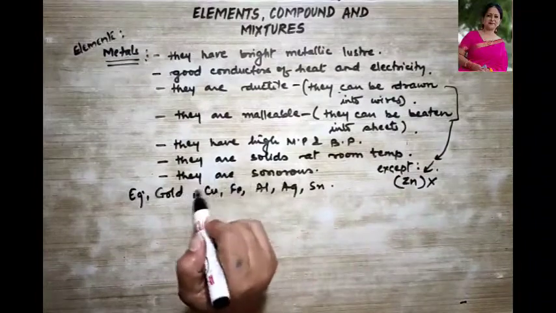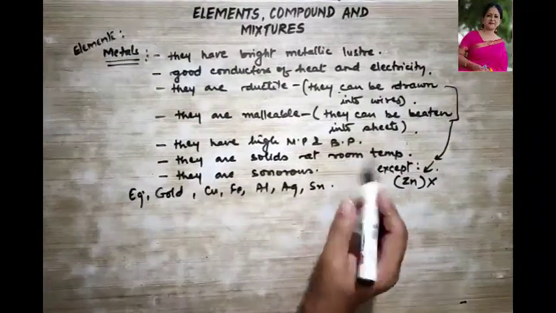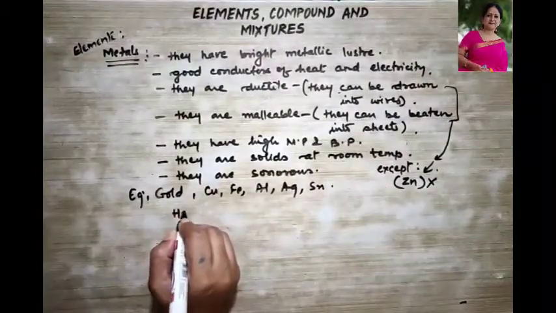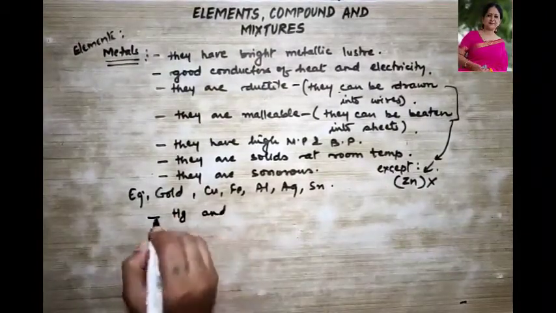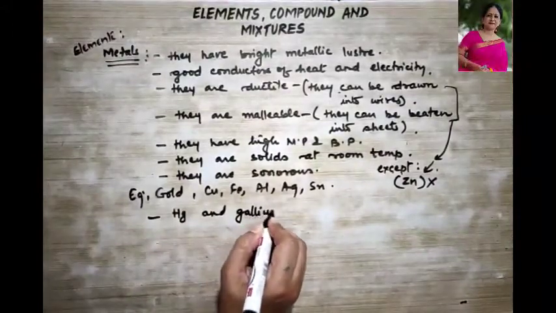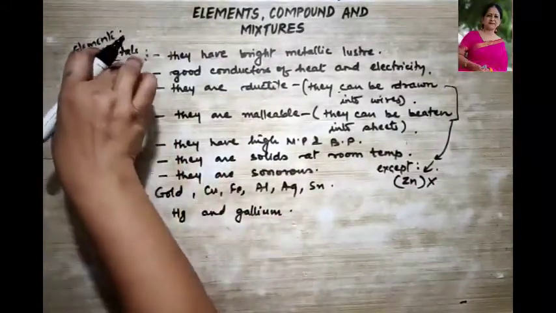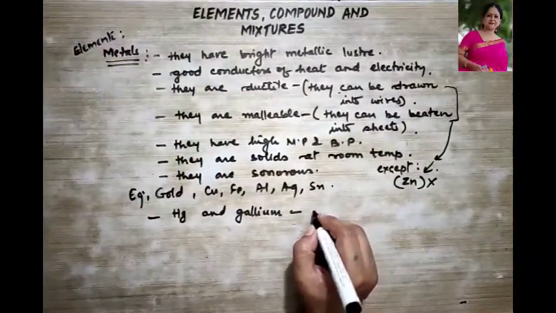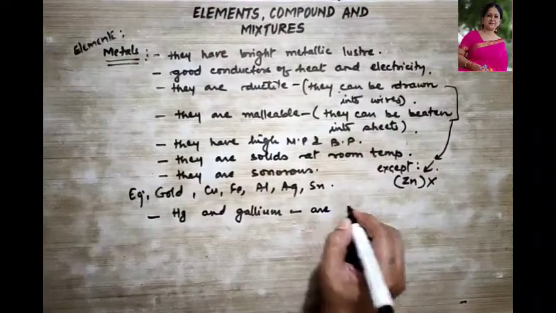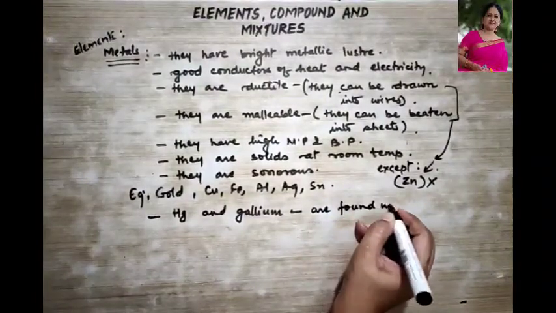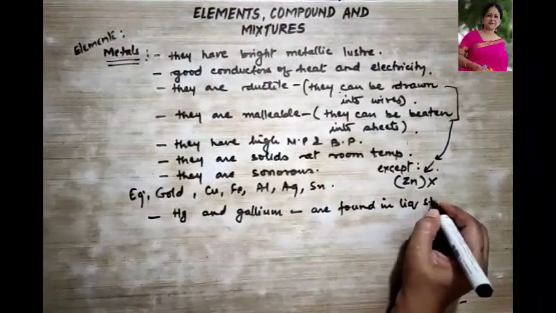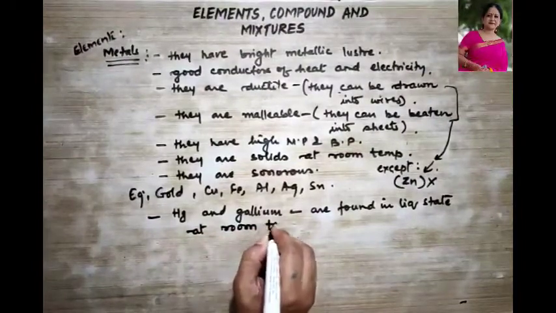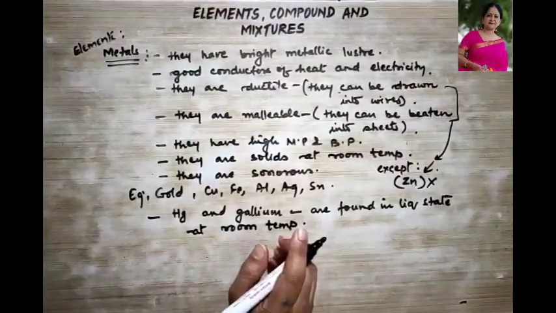Then another important point, I said they are solids at room temperature. Here also you have an exception, mercury, right? Mercury and gallium. These two are termed as metals, but they are found in liquid state at room temperature. This is all what you have done in your previous class, right?